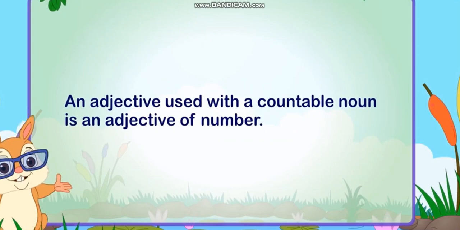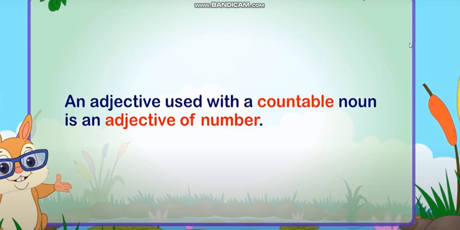An adjective used with a countable noun is an adjective of number. Students, remember, uncountable goes with adjective of quantity, whereas adjective of number always goes with countable.